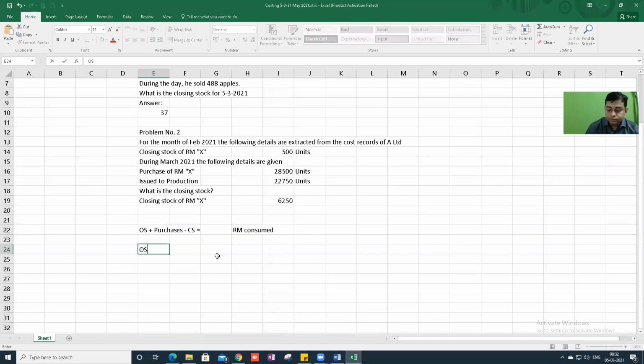Opening stock, add purchases, less closing stock is equal to cost of goods sold. This is my statement 1, and this is my statement 2. Which one is correct according to you?